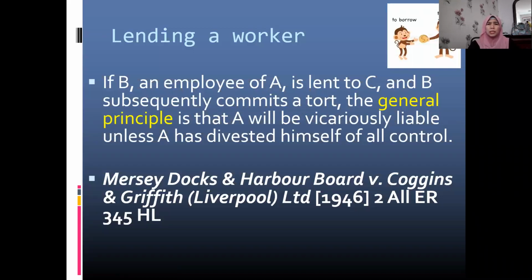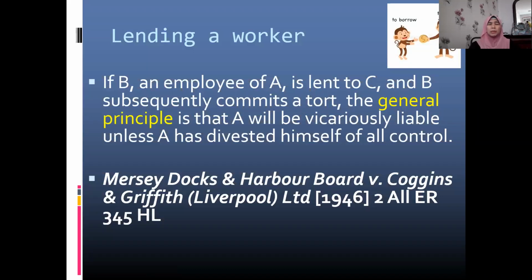Before we proceed to the second element, there's also a sub-issue here about lending a worker. What if the employer lends his worker to another employer? Meaning here there could be 2 employers, so who should be made vicariously liable for the tort committed by the employee? For example, if B, an employee of A, is lent to C and B subsequently commits a tort, the employer is A.